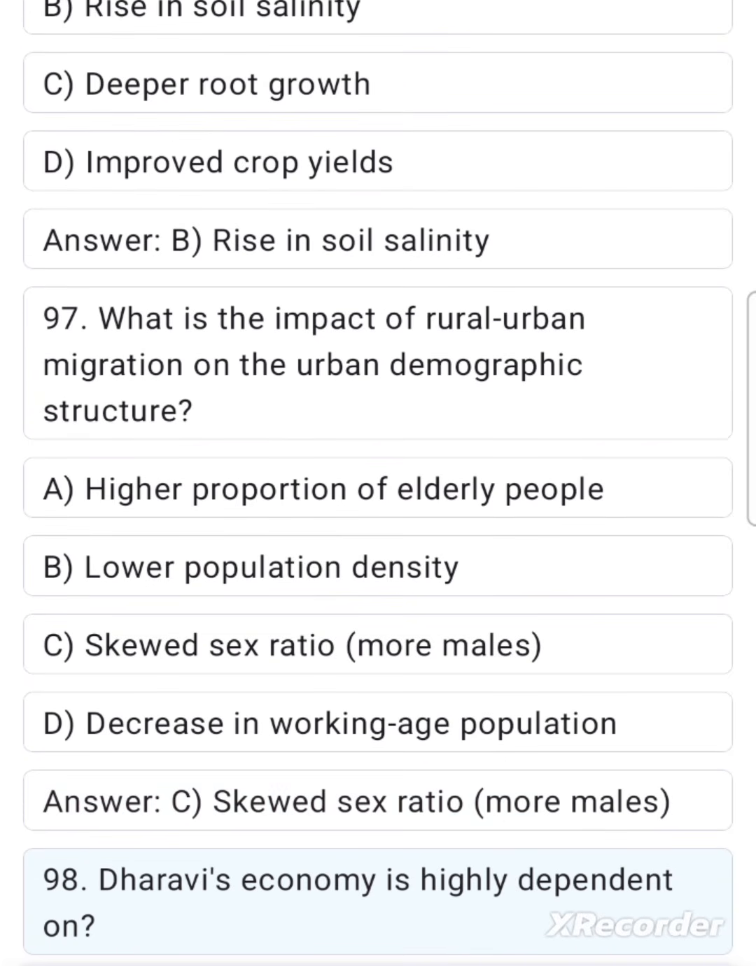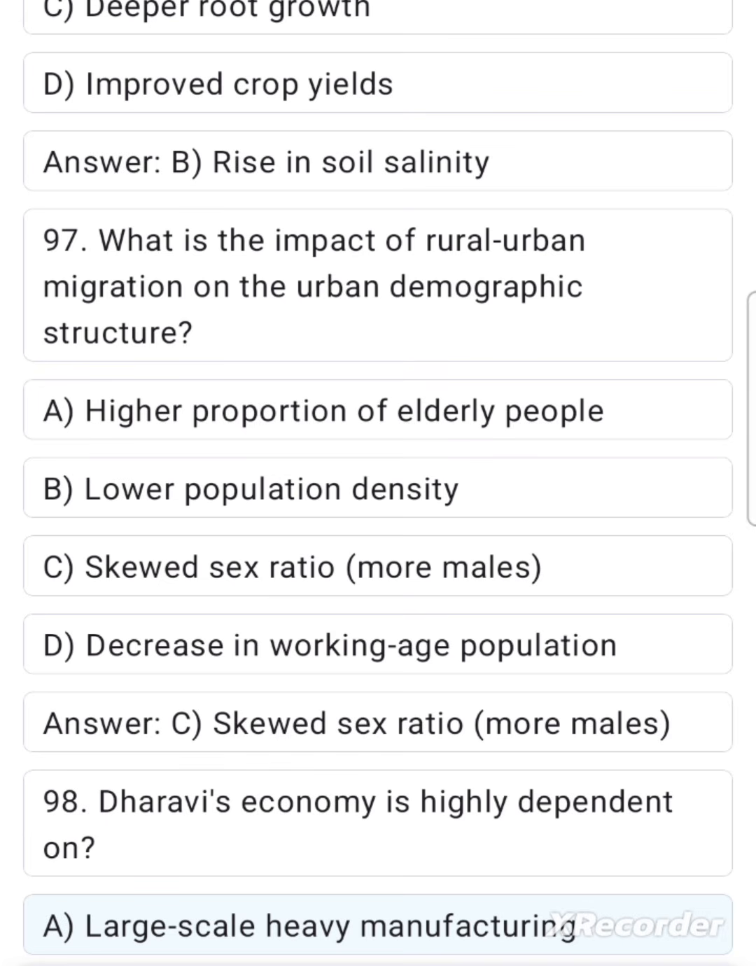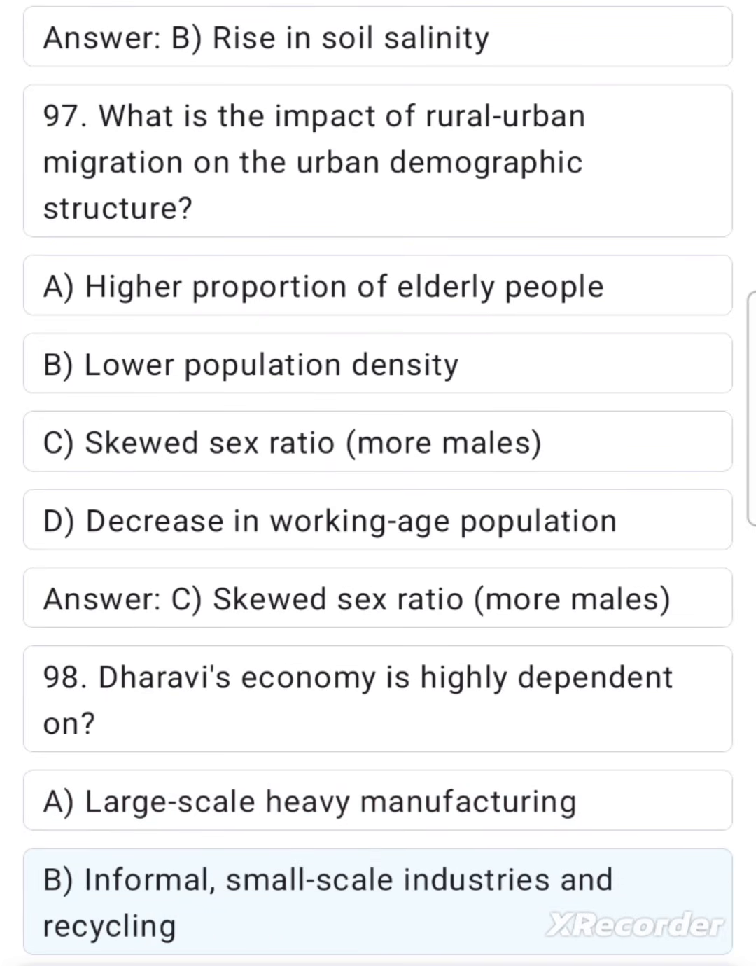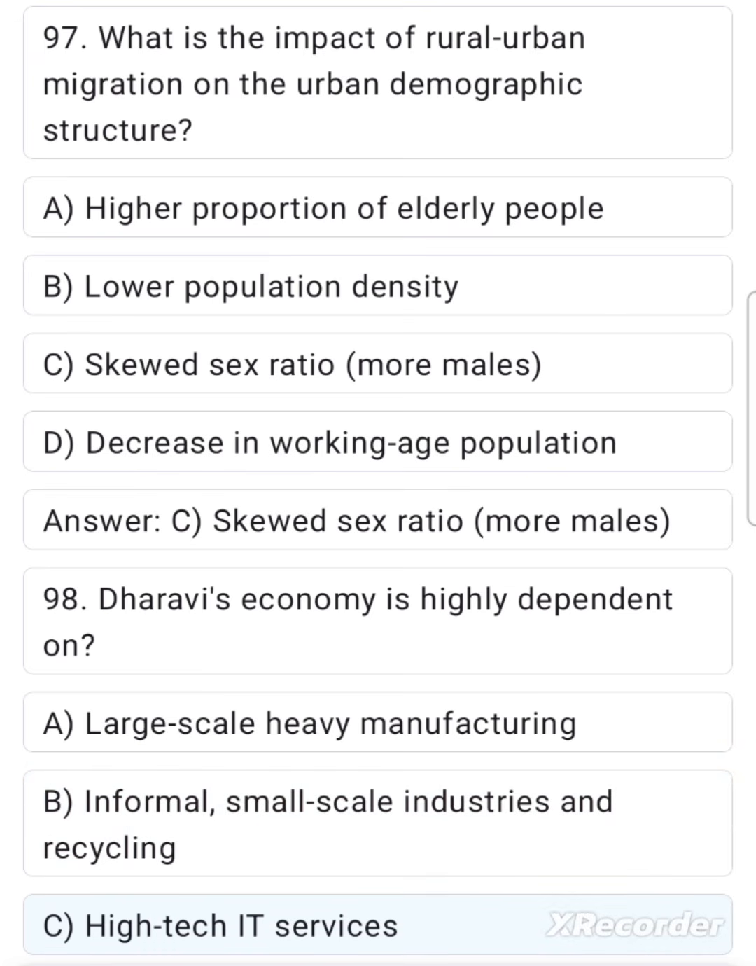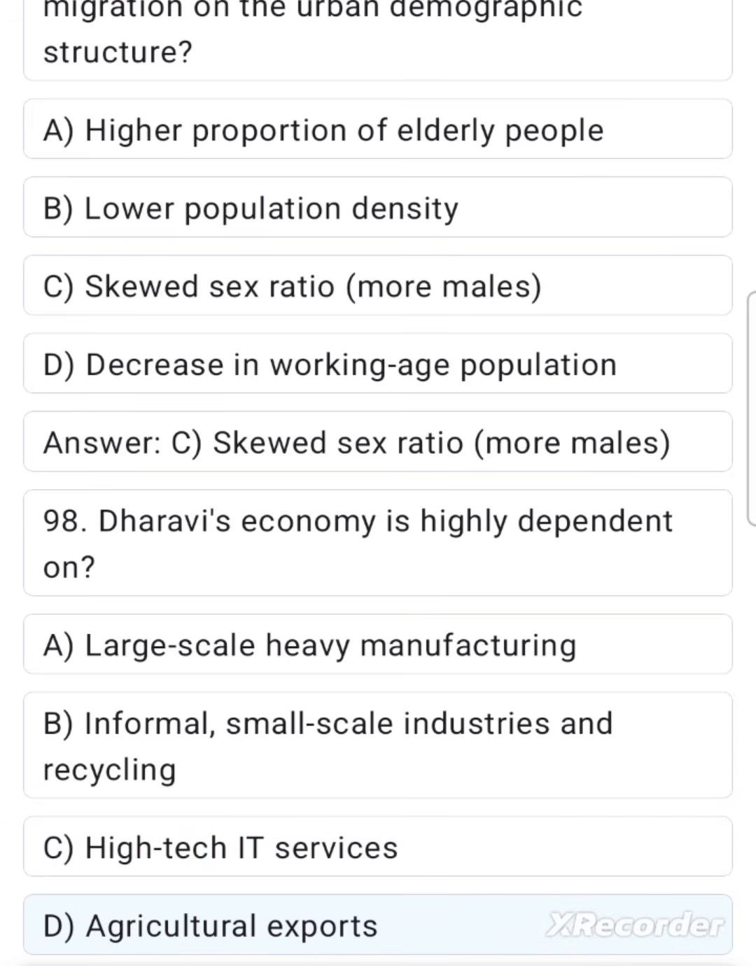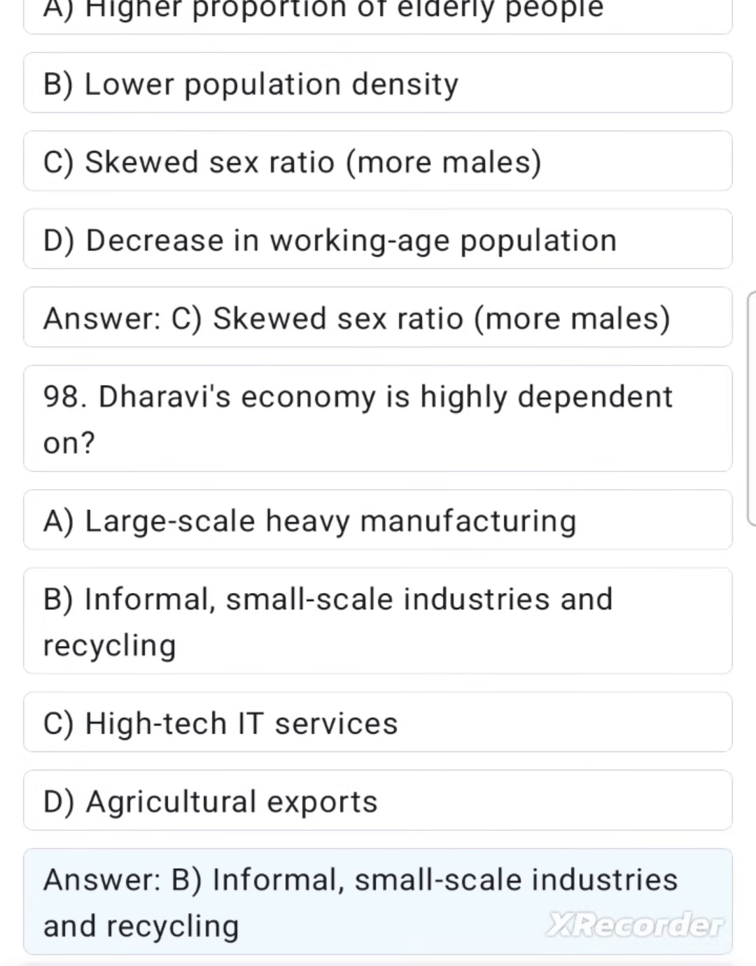98. Dharavi's economy is highly dependent on A. Large-scale heavy manufacturing. B. Informal, small-scale industries and recycling. C. High-tech IT services. D. Agricultural exports. Answer B. Informal, small-scale industries and recycling.